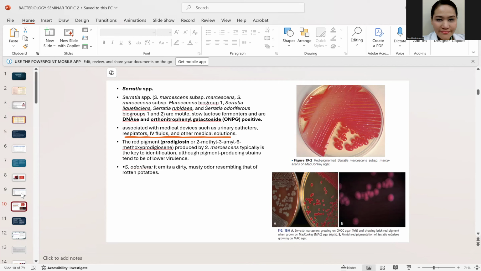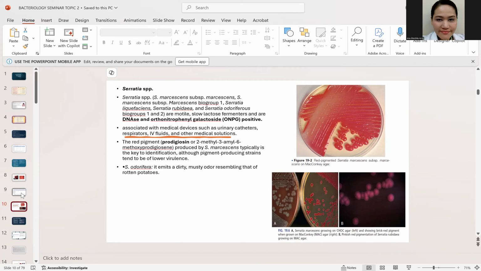But in terms of lactose fermentation, Serratia marquescens is classified as late lactose fermenting together with the Citrobacter, okay? So, when you say late lactose fermenting, ibig sabihin noon, they will form lactose fermentation after more than 24 hours of incubation. That is for the Serratia marquescens, okay? They are late lactose fermenting, just like the Citrobacter, okay?